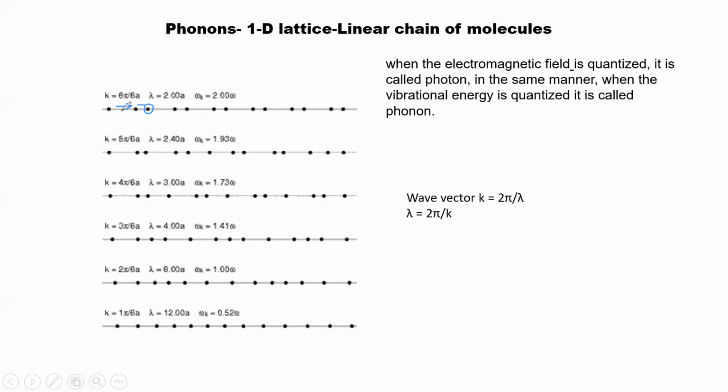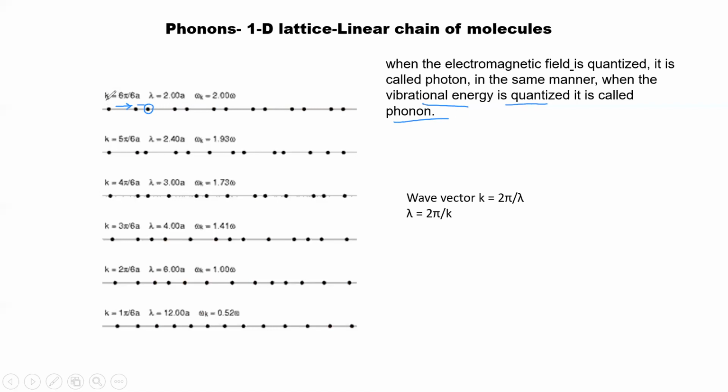The interaction between nearby atoms will create a change in the vibrational energy, and that vibrational energy, when it is quantized, is called a phonon.